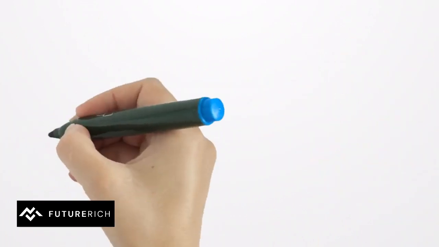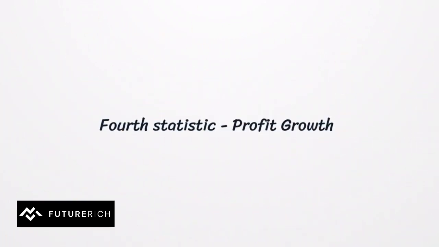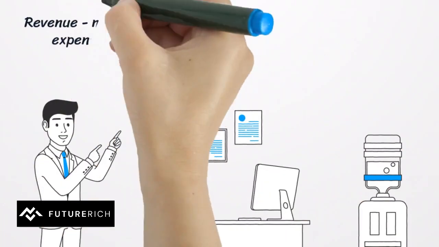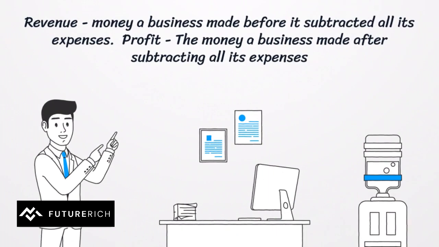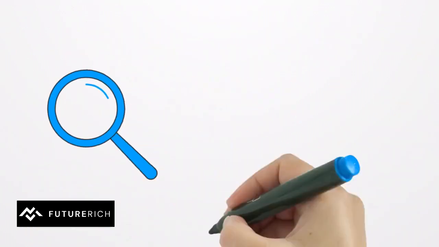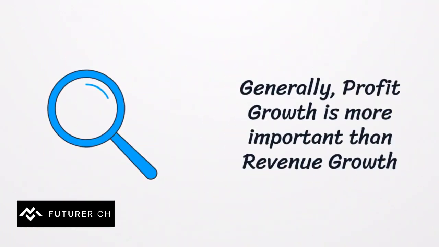The fourth statistic is profit growth, which is very similar to revenue growth. The difference between revenue growth and profit growth is very simple. Revenue is the money a business made before it subtracted all its expenses, while profit is the money a business made after subtracting all its expenses. Both are important, but generally, profit growth is more important than revenue growth as it gives a more accurate picture of a company's financial status.